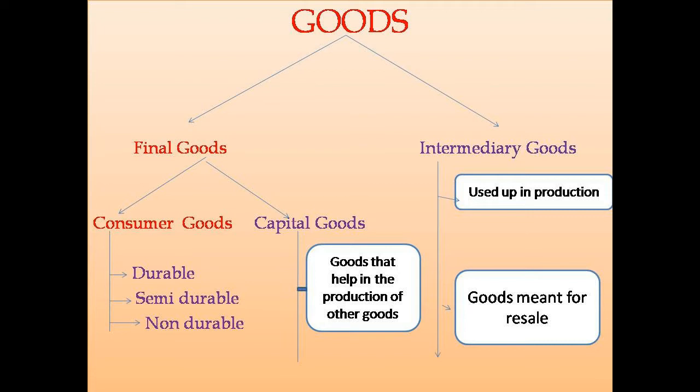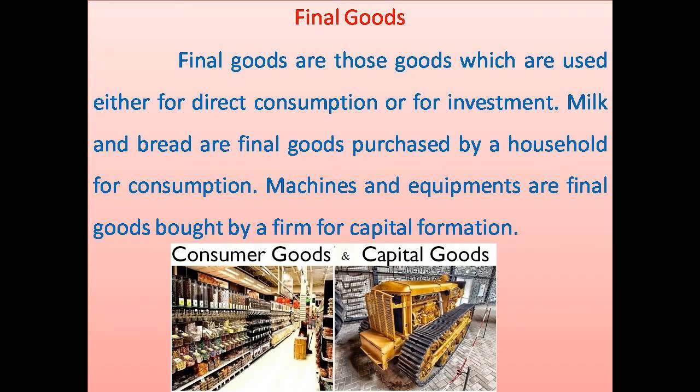So these are the different categories into which goods are classified. We classify them into final goods and intermediary goods. Final goods are divided into consumer goods and capital goods. Consumer goods are of three types: durable, semi-durable and non-durable. Let us now discuss these different categories of goods in detail. We start with the final goods.